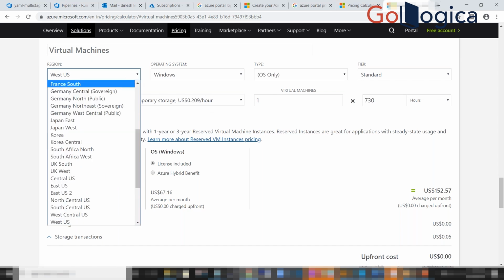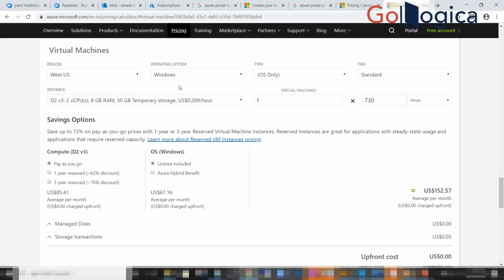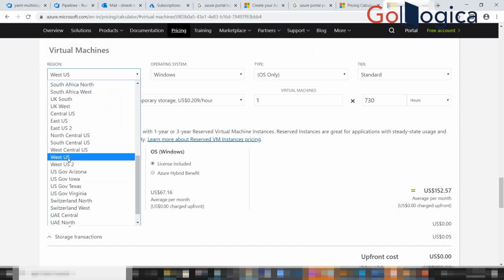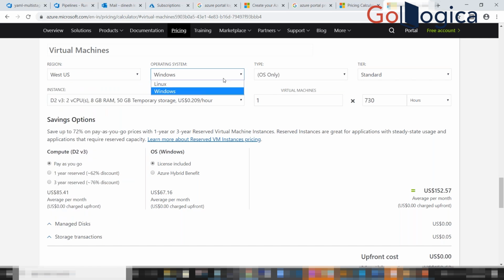This is a page where Azure lets you calculate. Suppose you want to create a VM, they give a calculation method. You can put your requirement here: I want to create a VM in West US, and my operating system is Windows.